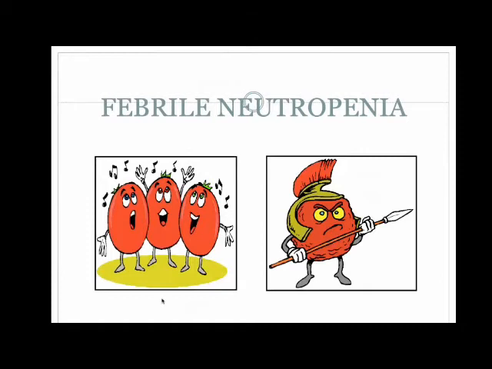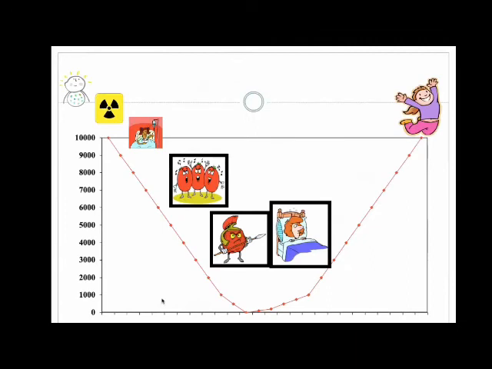Because if you're going to be giving chemotherapy at any center at any given time, you should know about febrile neutropenia and how to manage it. Maybe, sir, we can have a short class on the broad spectrum antibiotics they should use when they get children, and how they can handle them. Yes, sir. Febrile neutropenia is something they should have an idea about how to manage if they are going to be giving chemotherapy in the future.